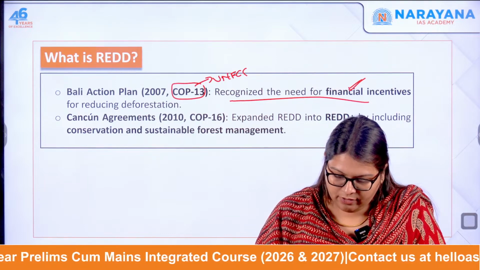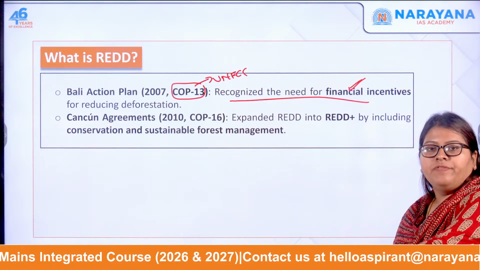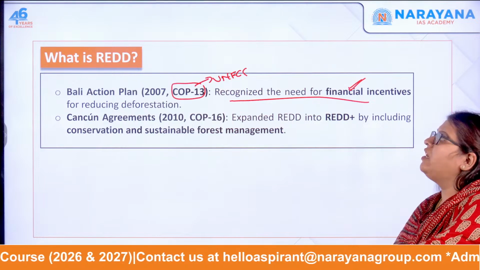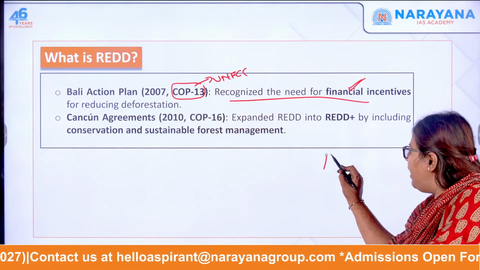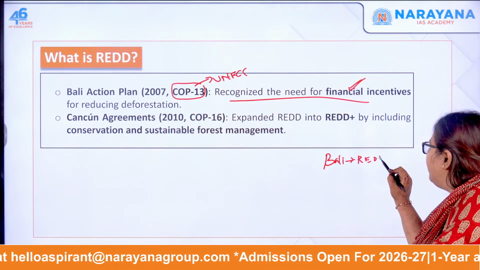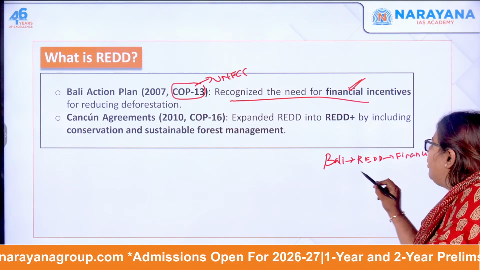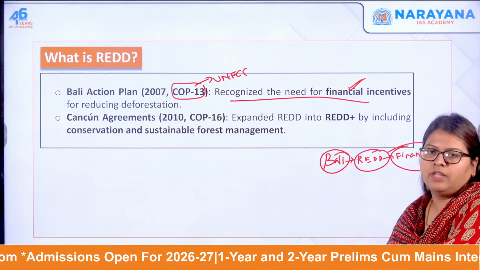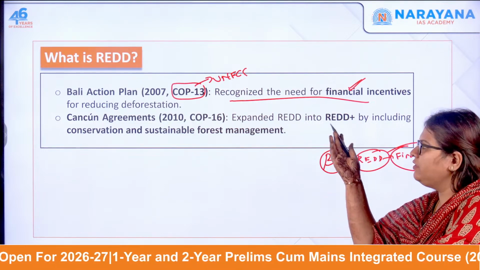So what kind of questions might come here is that the COP 13 of the Bali Action Plan actually recognized the need for financial incentives for reducing deforestation. Of course, you need to remember Bali Action Plan, REDD, financial incentive. So you can remember like this: you're going to Bali and you got a red dress by paying a lot of money. That's it. So Bali, you wore a red dress, then financial incentives. That's it. You can remember.